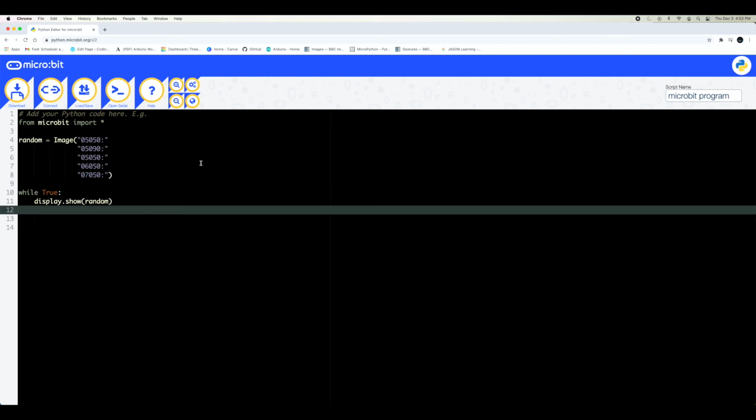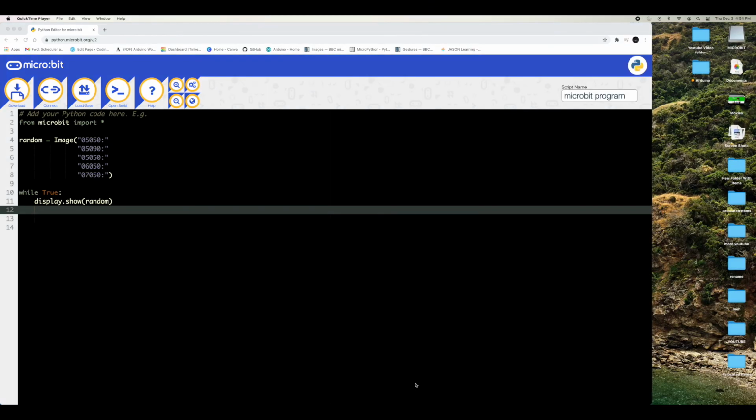Now that you've created your image, which is amazing, you can't really use it if you don't know how to put it on the microbit. So that's what we're going to get into next. Stay tuned. Okay, now we need to get to our microbit file or the flash drive.